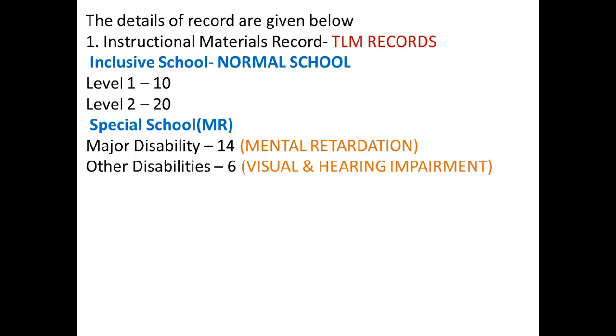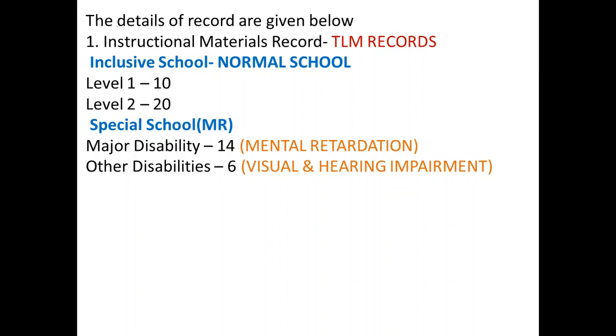If you are doing the TLM record in special school, then again you have 2 categories. One is major disability. Our major disability, we are dealing with mental retardation. So if you are dealing with HI or VI, then that is your major disability. So in mental retardation, intellectual disability is a major disability.